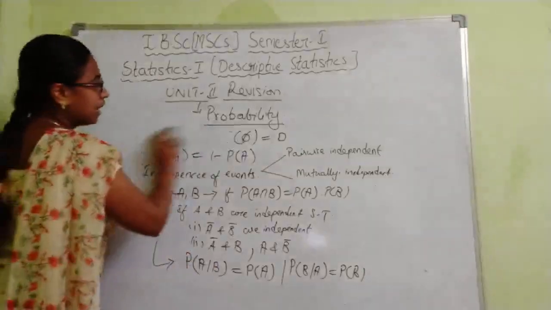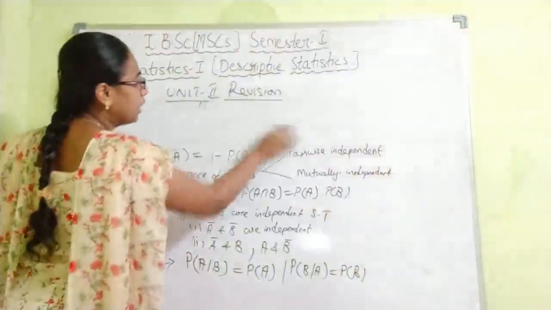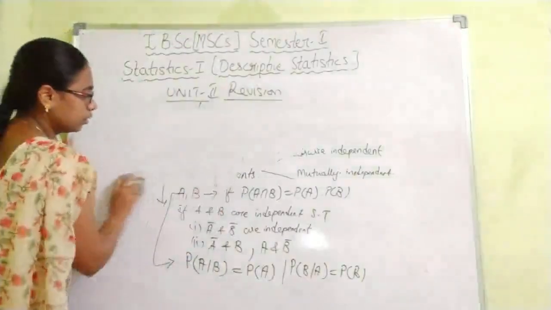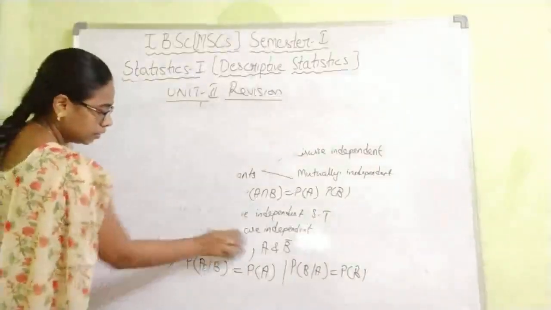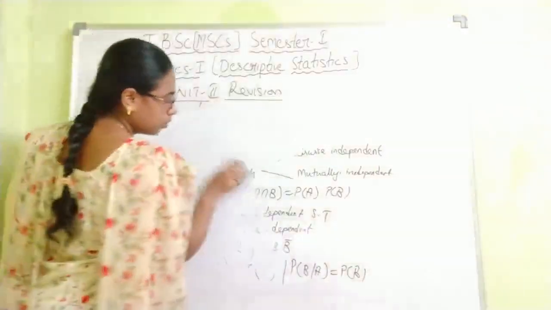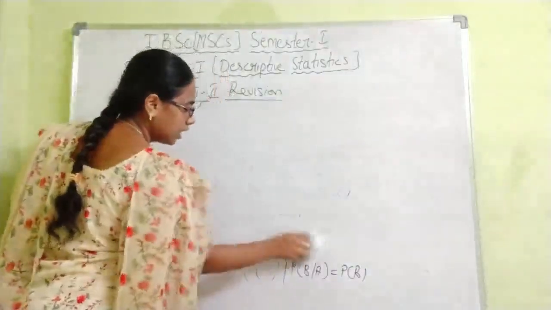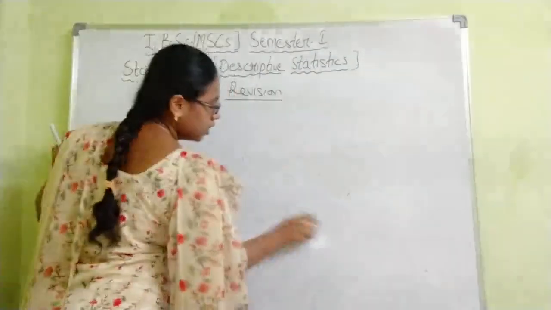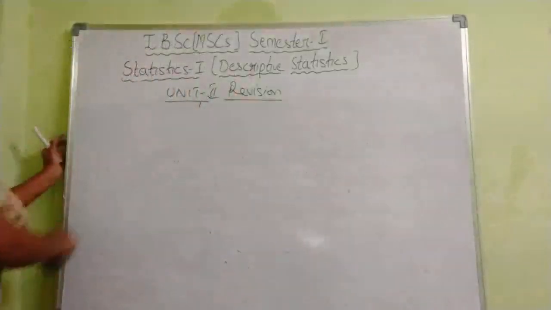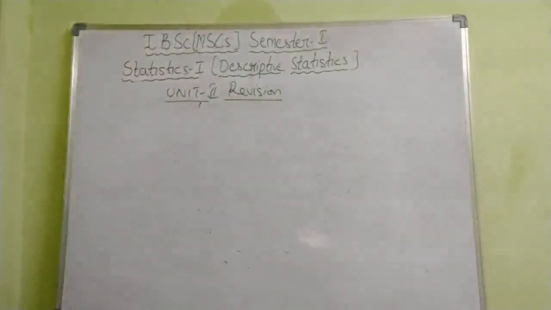So what is conditional probability? The important definition. So how do you denote the conditional probability, or what is a conditional event? We will see now. I'll just give a brief definition of it.